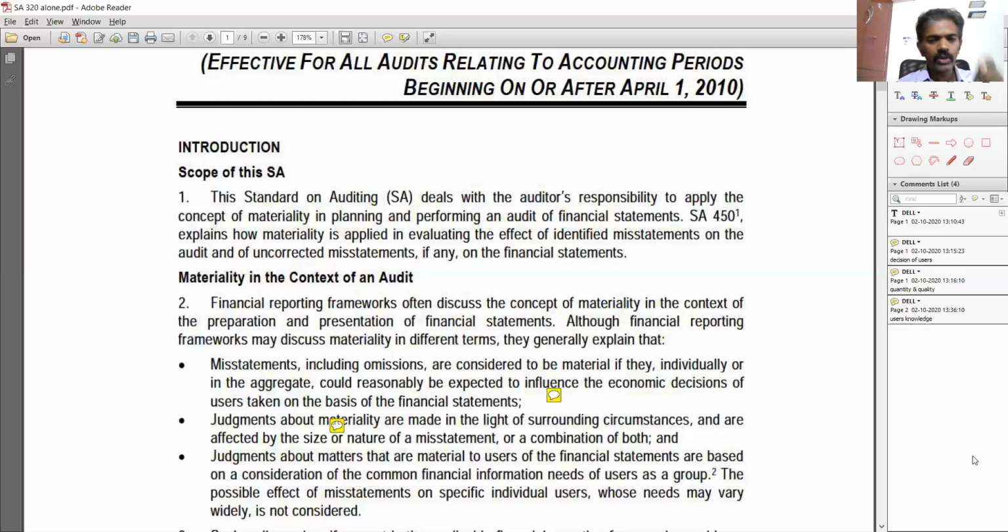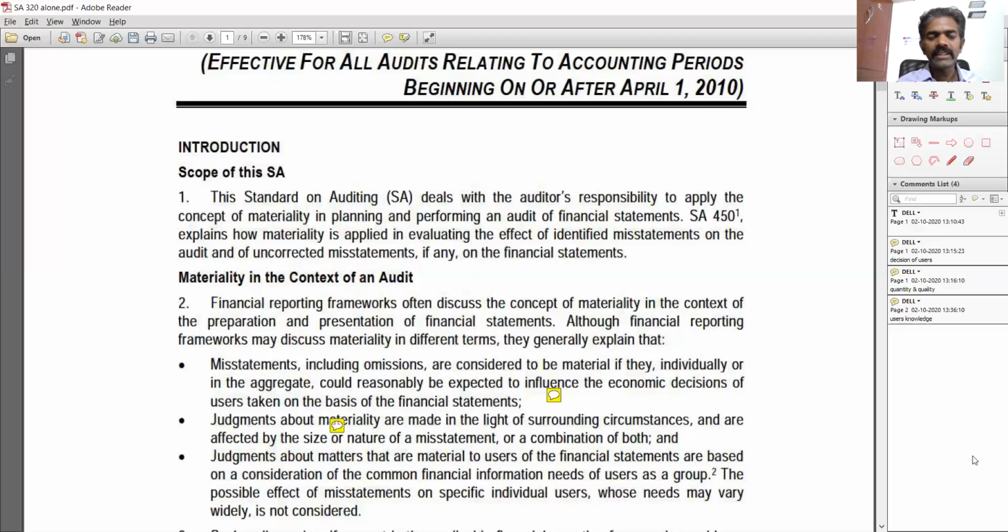Whether a 50 crore balance sheet has a 10,000 difference, a 10,000 misstatement, if it is reported in the audit report, is it going to matter for them? Or if 5 crore is reported, is it going to matter for them for a 50 crore balance sheet? Yeah, definitely 5 crore is a big matter for them. It's material. That is why we need to understand who the users are first, and for them, what is material.